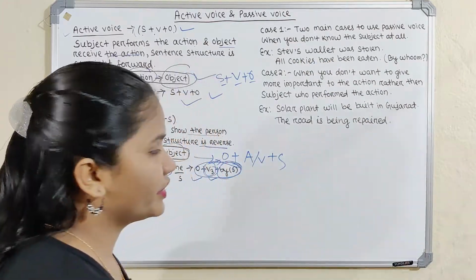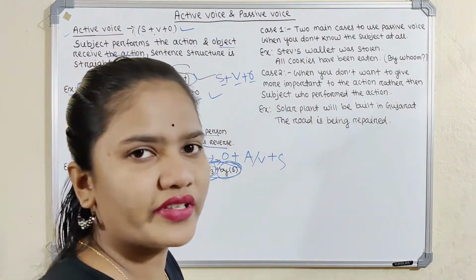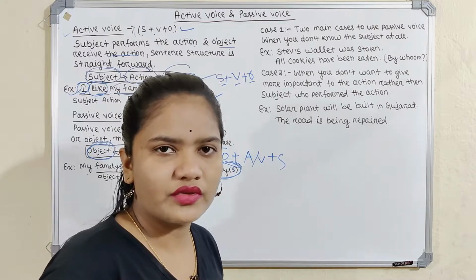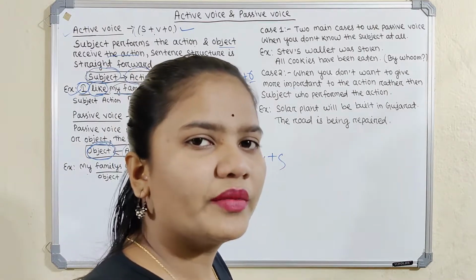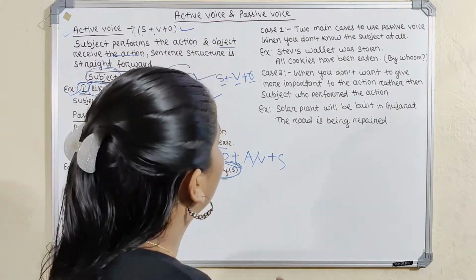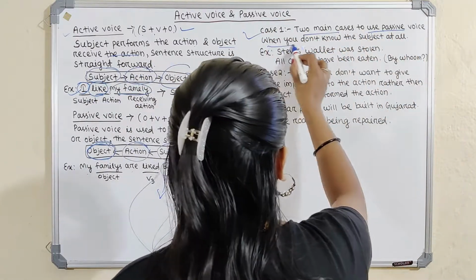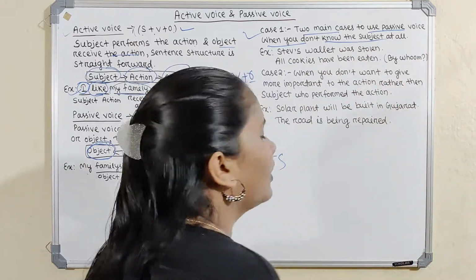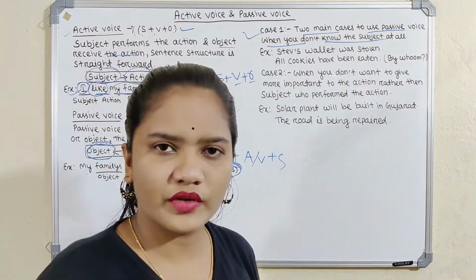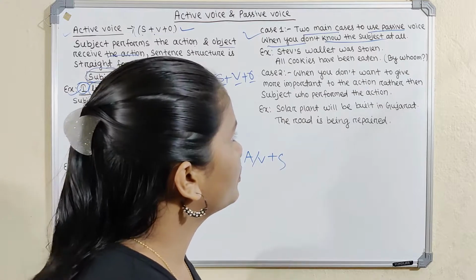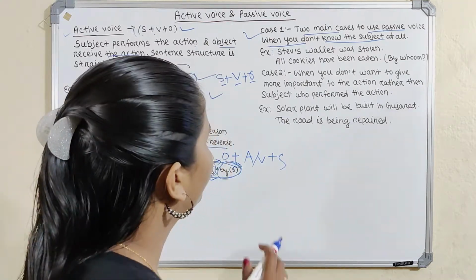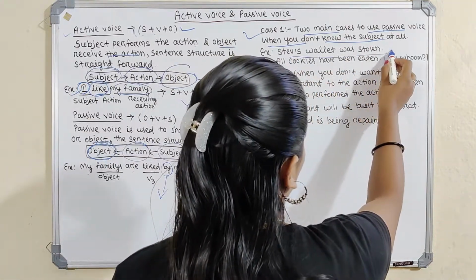Now we will discuss in which cases we use passive voice. Active voice we use generally, but in which cases do we have to use passive voice? There are two main cases. Case 1: when you don't know the subject at all. When we have no idea about the subject, we can use the passive voice. For example, Steve's wallet was stolen.